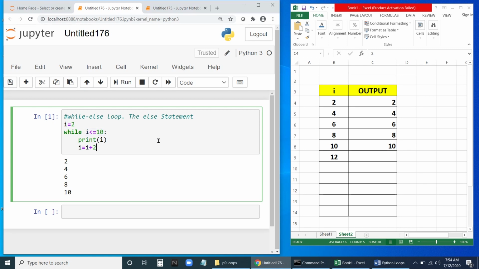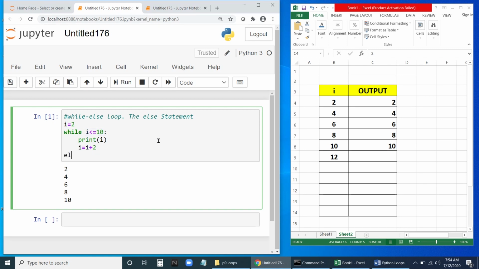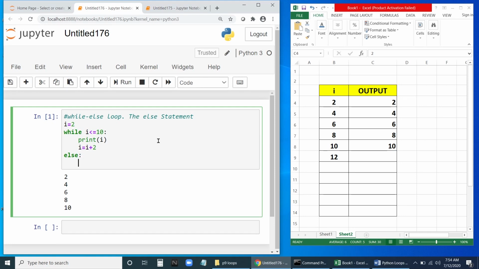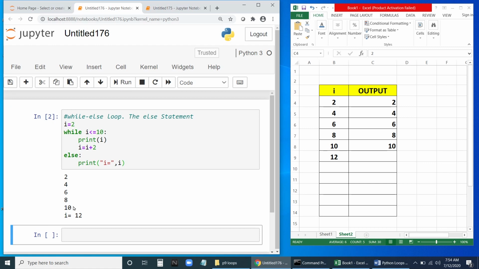So let us write the else part now. Okay, else print. You can give anything, I equal to. Okay, I equal to. Now what is the value of I? We will write the value of I here. Okay, as we know it will be 12. Let us run this one and check, and you can see 2 4 6 8 10 it has printed. Now I has become 12. In the else part it has executed.